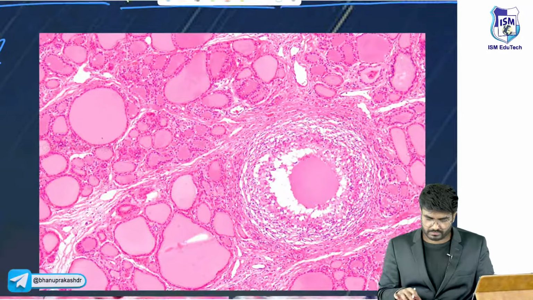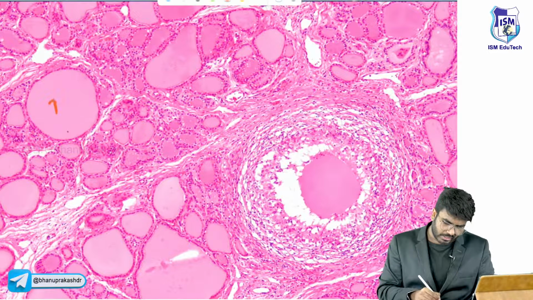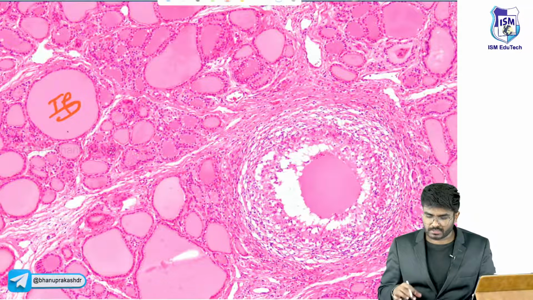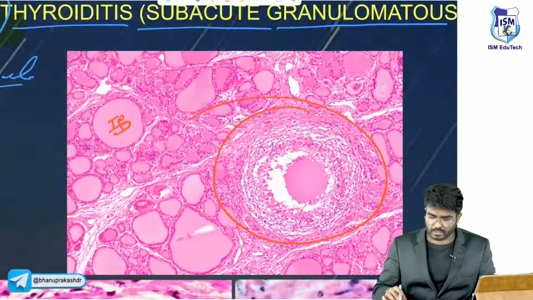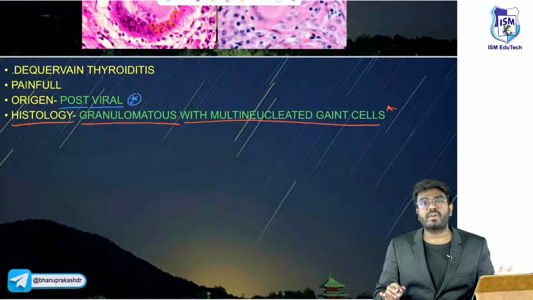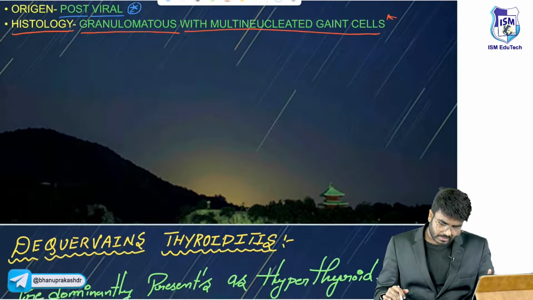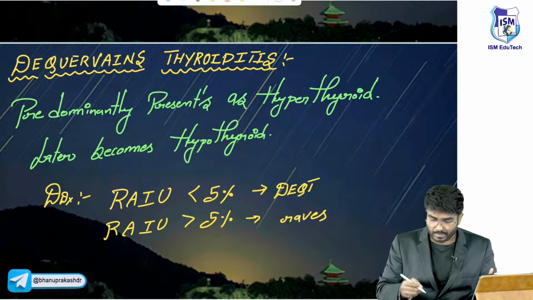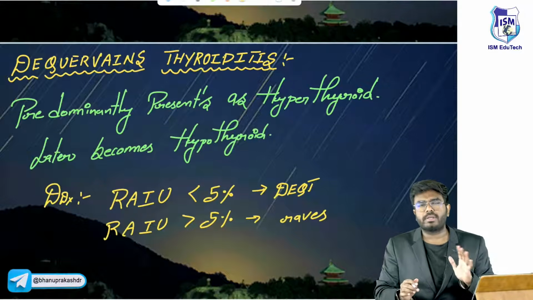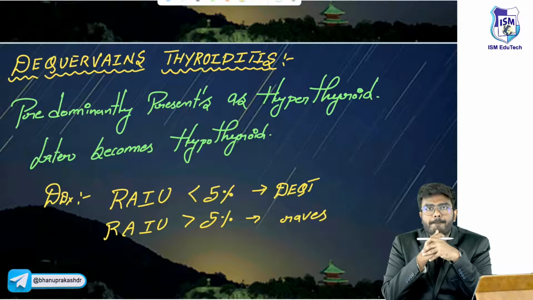One thing you can very clearly say, sir, these are the thyroid follicles with the granulomas also. That is post-viral thyroiditis, De Quervain's, completed. Enough. Next, after De Quervain's, one more important point is there. This is not that important, but let me tell you.